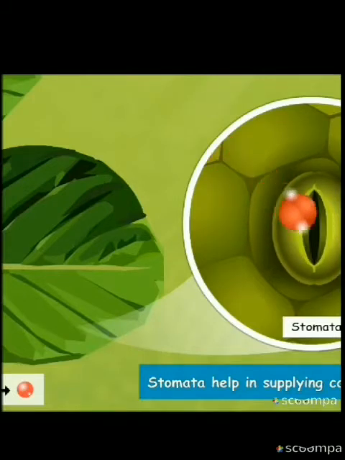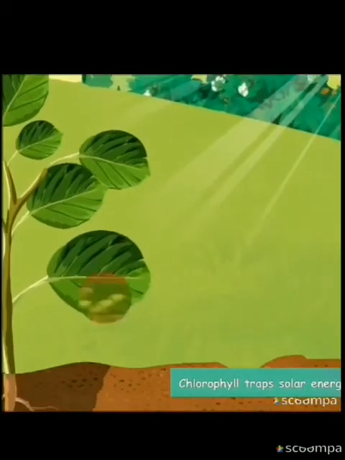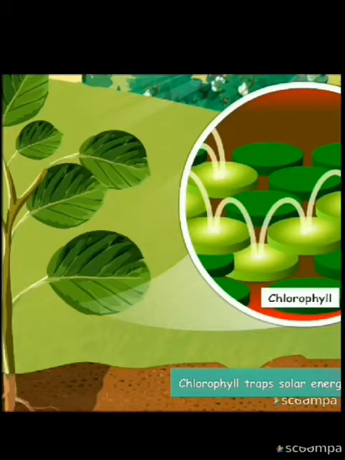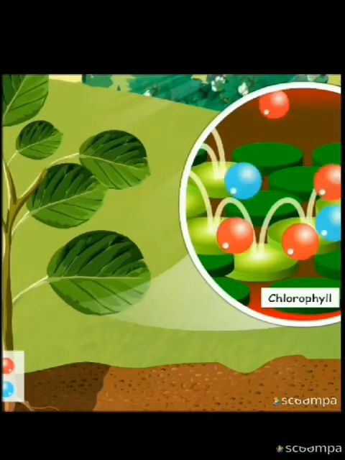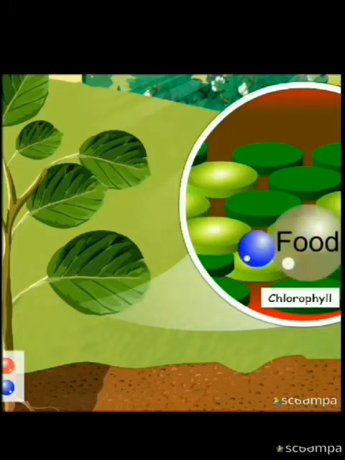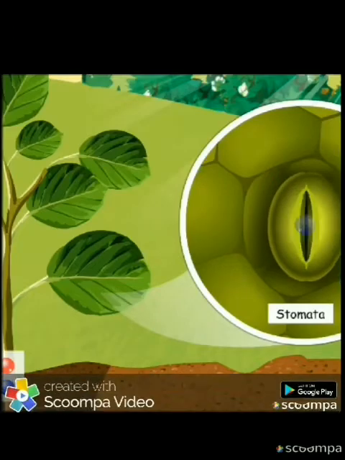The third ingredient is the sunlight that is trapped by the chlorophyll. It is the special substance that provides the green color to the leaf and is present on the upper surface of the leaf. Once all the ingredients are present, the leaf uses the energy from the sunlight, changing the water and the carbon dioxide into food and producing glucose. The oxygen so formed is then released into the air through the stomata.